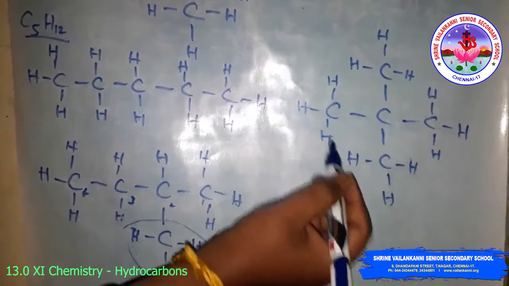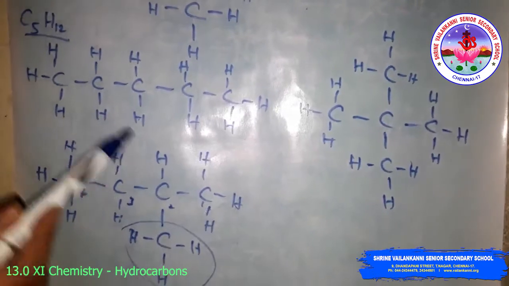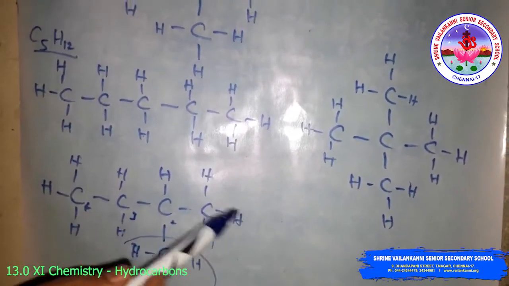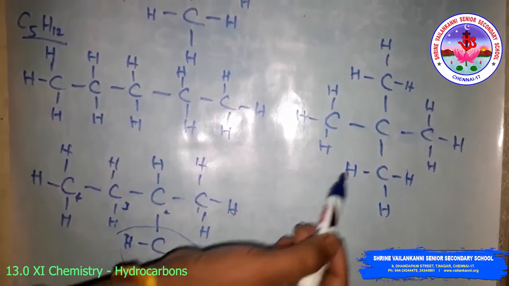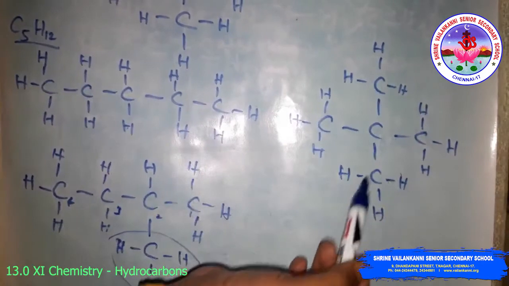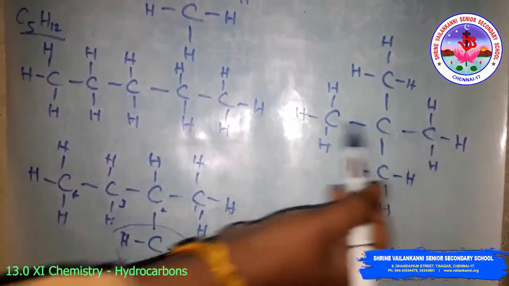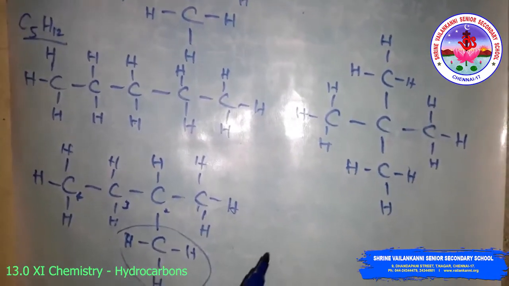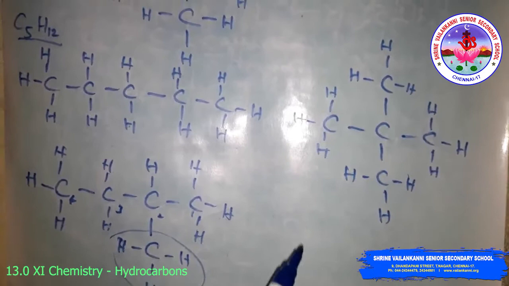Now check the number of hydrogen atoms: 3, 6, 9, 12. So this is also one possible arrangement. Totally 3 possible arrangements are there. The name is, second position having 1, 2, 3, so second position having 2 methyl groups. So 2,2-dimethyl propane, in common name neopentane.